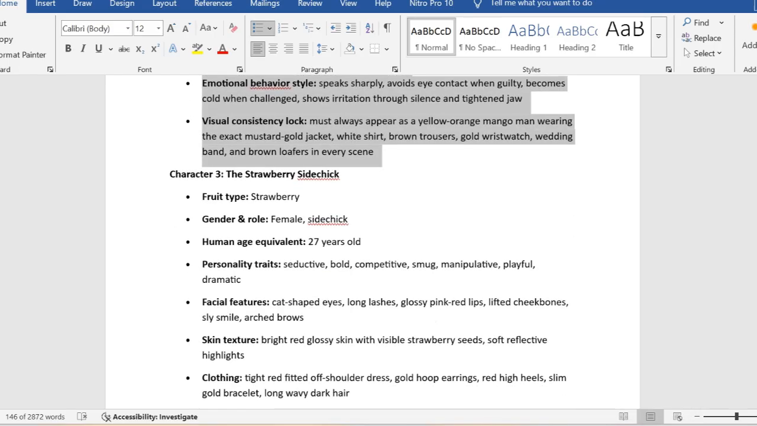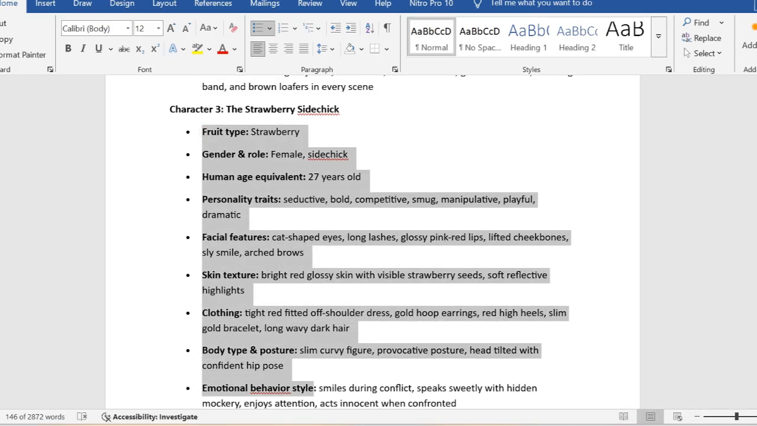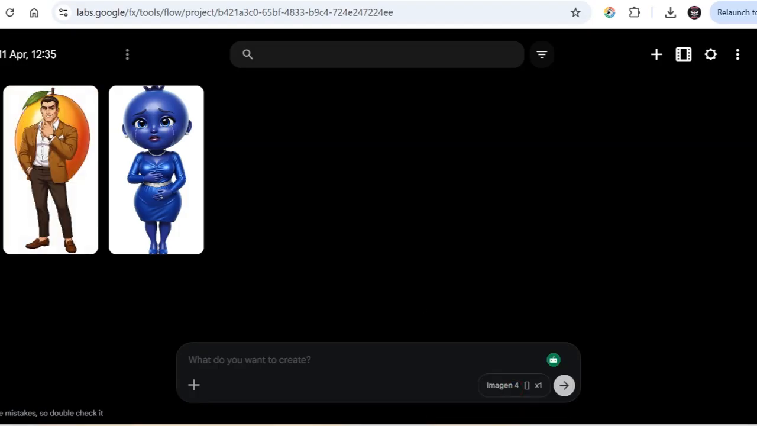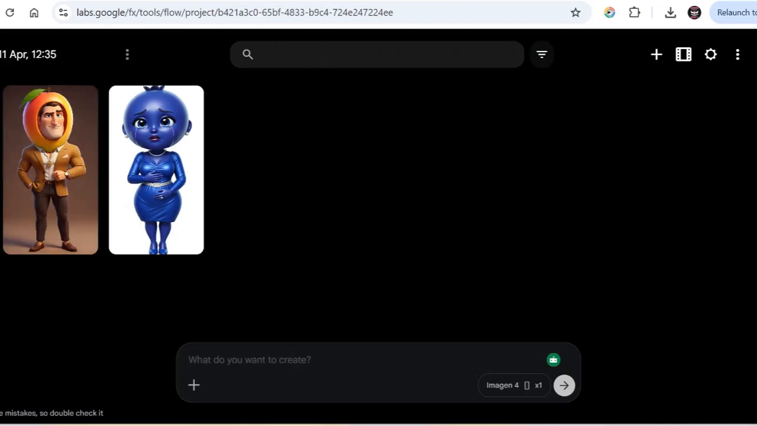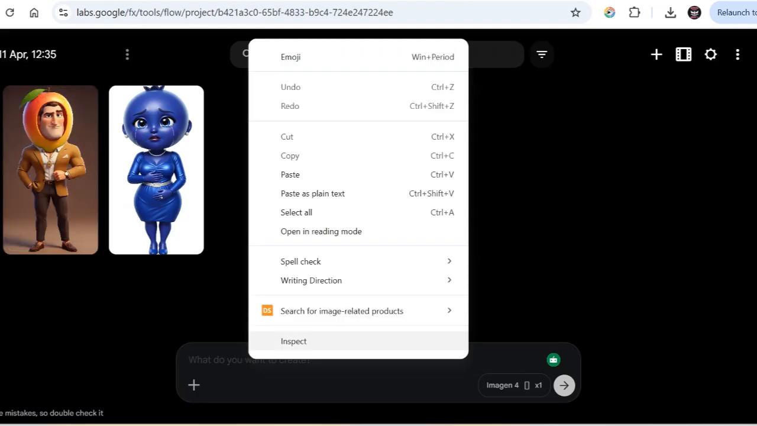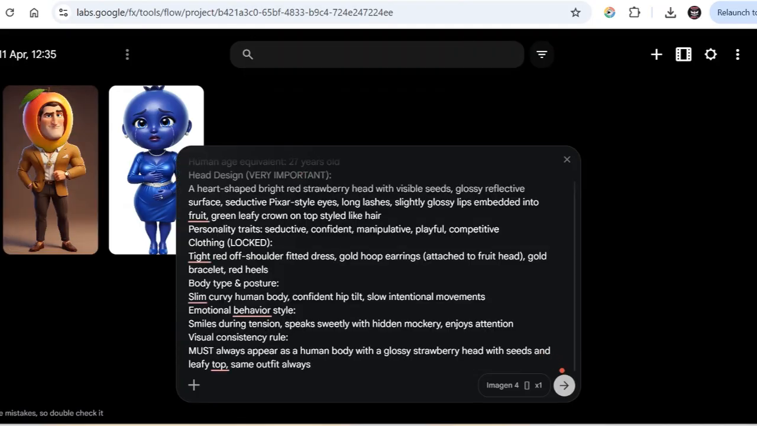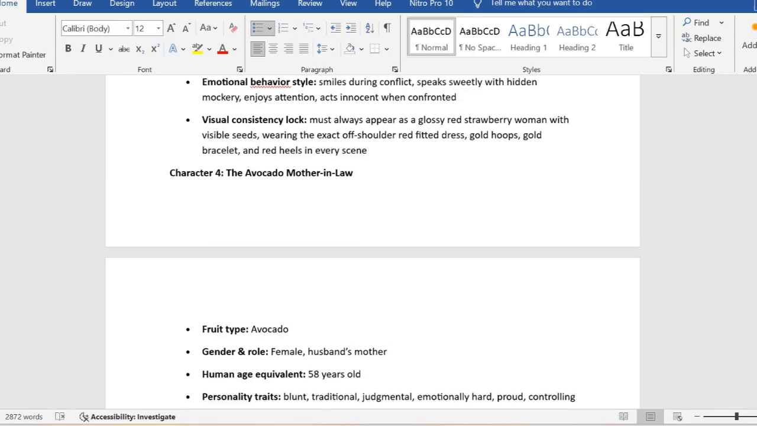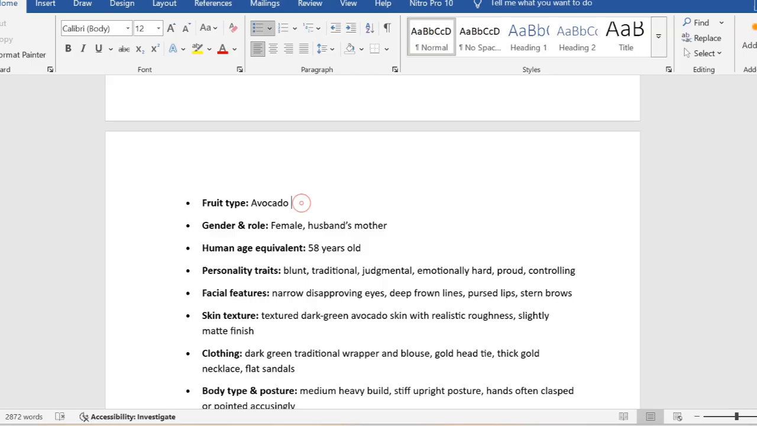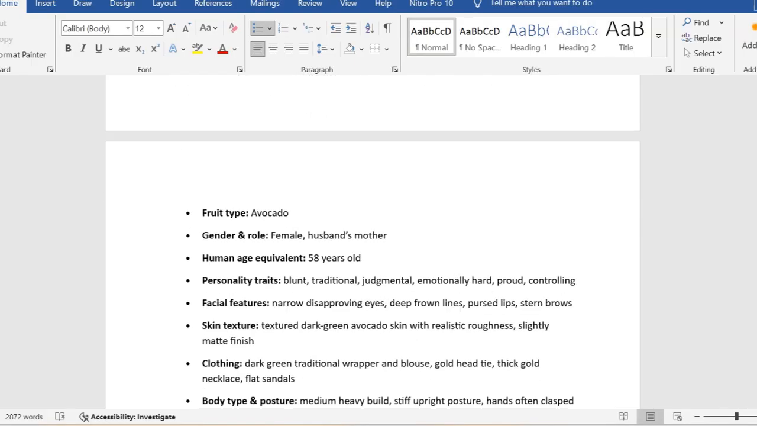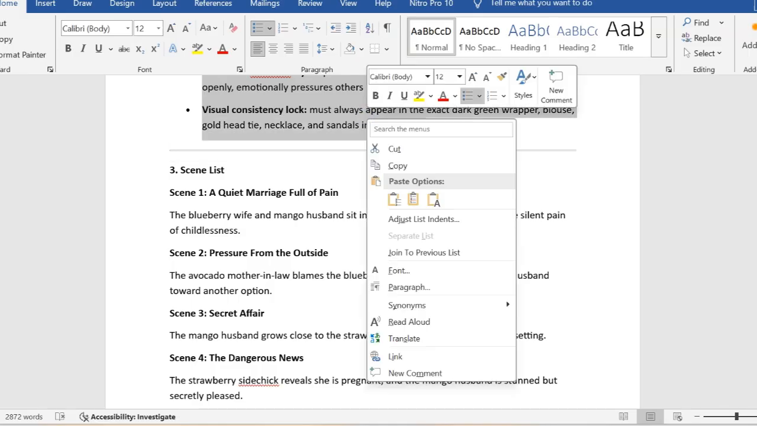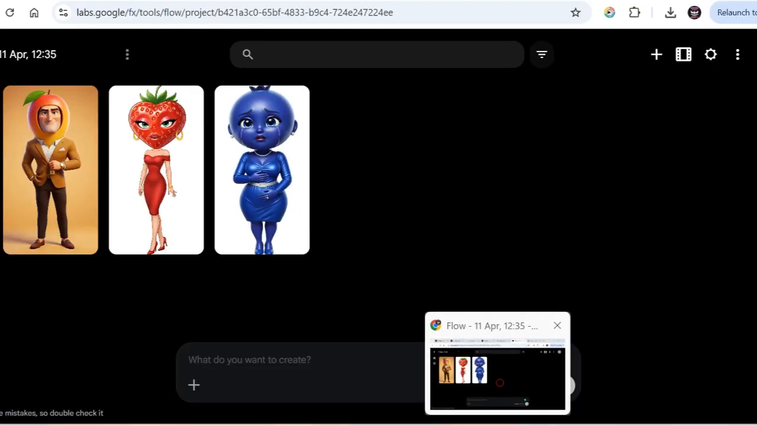Then the next character to build is the strawberry side chick. Copy that. Build your characters first. This is the mango guy, the mango head man. Just copy your prompts and paste them in, then click on generate. So this is how you go ahead and copy the prompts. Then the avocado mom, you copy the prompts. Build all your characters first before you build your images scene by scene. Build your characters on Flow. So you paste it in.